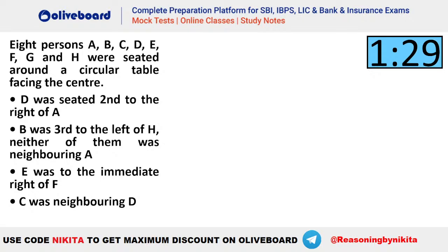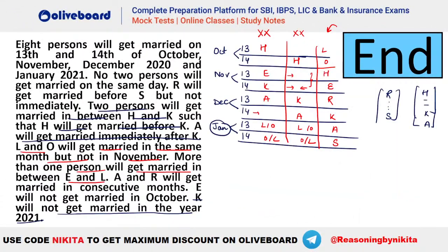In first case, why R is not October 14th? Just a second, guys. In the first case, why R is not October 14th here? In this case, R is October 14th. What was given for R? A and R will get married in consecutive months, right, Shravani? A and R have to be in consecutive months. Now A is there in December. So that means R either has to be there in November or in January because they have to be in consecutive months. So A in December, so either November or January will be consecutive, right, Shravani?